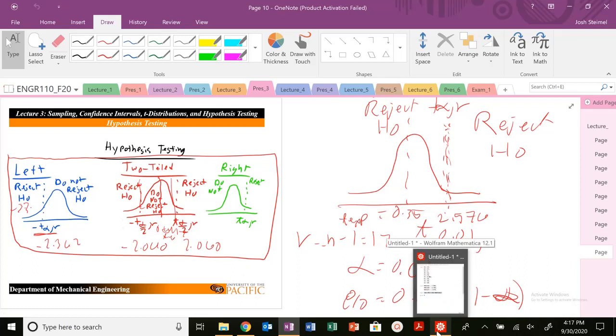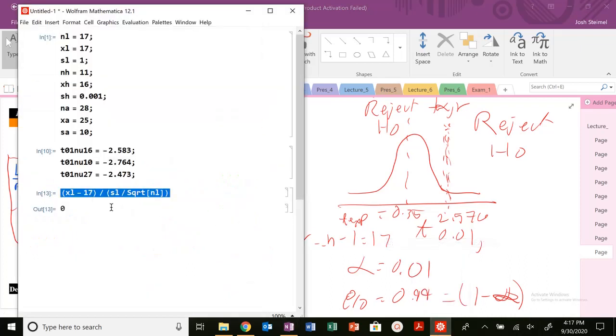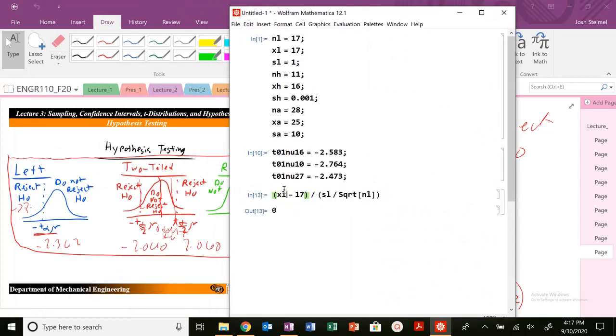So let's go ahead and look back here. H naught is in the do not reject H naught region, as we can see here. Let's do the same thing now for XH, SH, and NH for Home Depot. That is very much reject H naught. So it definitely does come from less than 17, which again makes sense looking at such a small standard deviation.